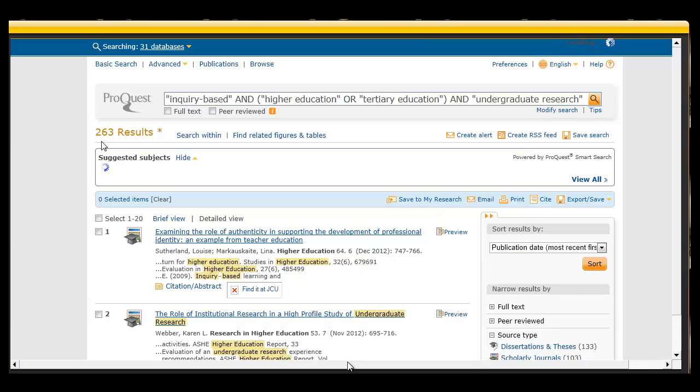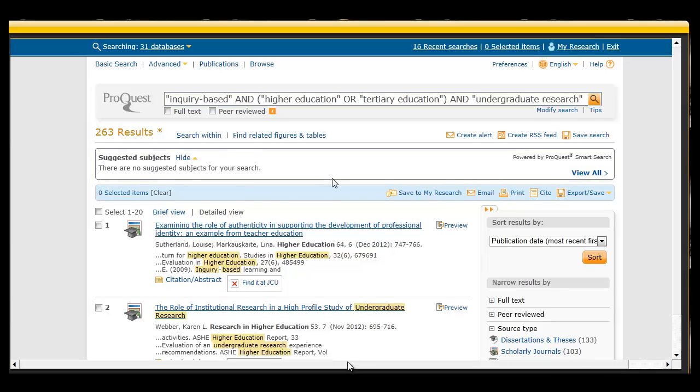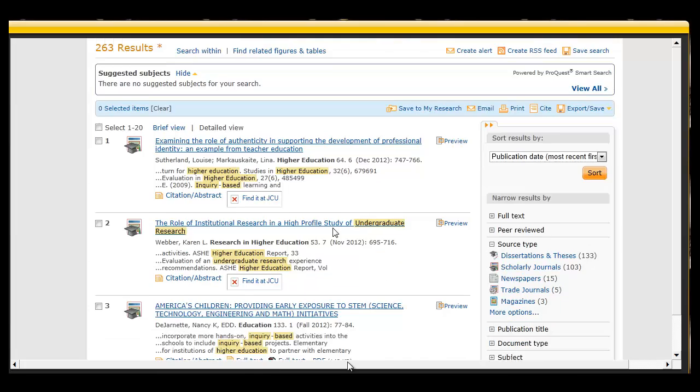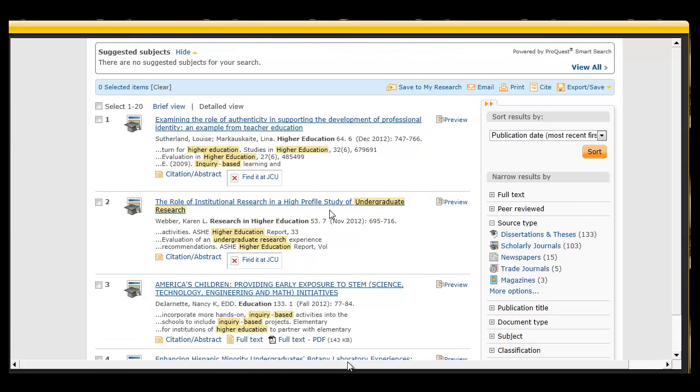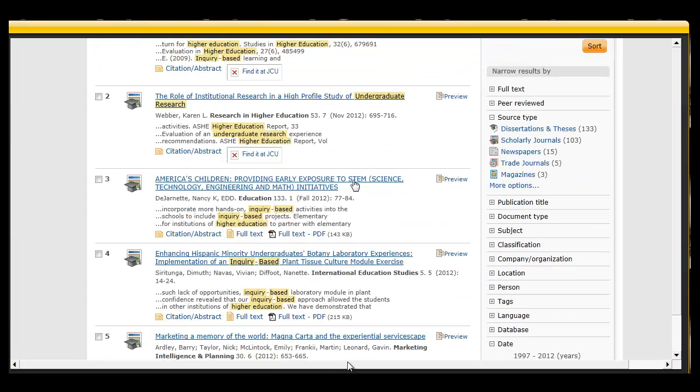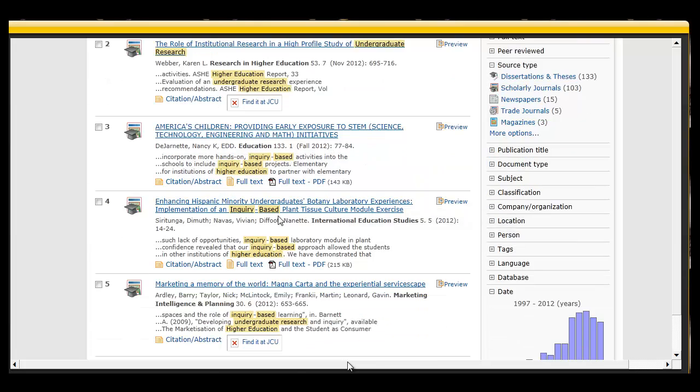Alright, so that dropped it down to 263 search results, and as you can see our terms are highlighted there. Studies in Higher Education, Evaluation in Higher Education, so those look like the names of journals. Role of institutional research, okay, so that looks promising. STEM, science, technology, engineering, botany, plant tissue. Okay, so these seem a bit more science related.